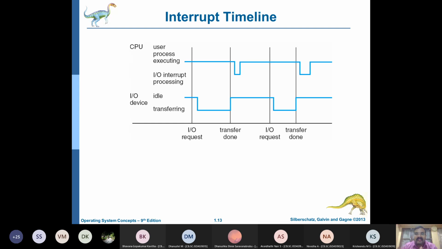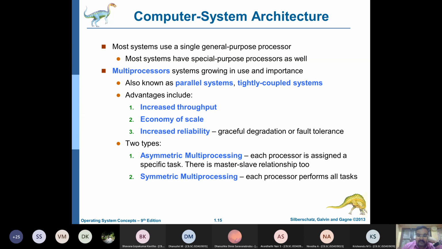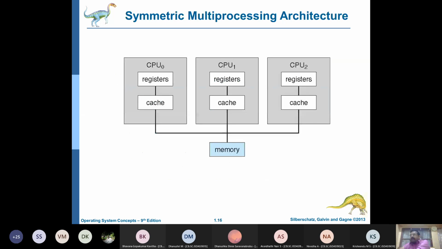So this is exactly what happens through the entire system with respect to the operating system. This I have already explained. Now I also told you about the multiprocessor systems.